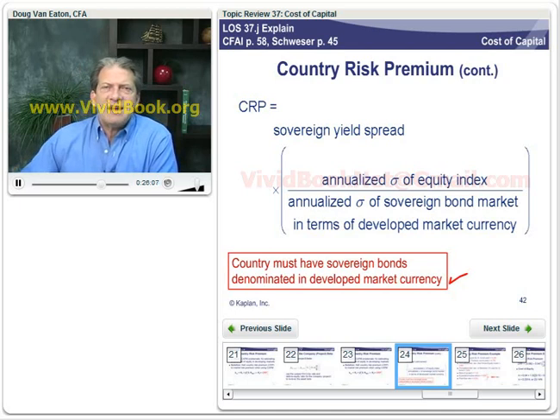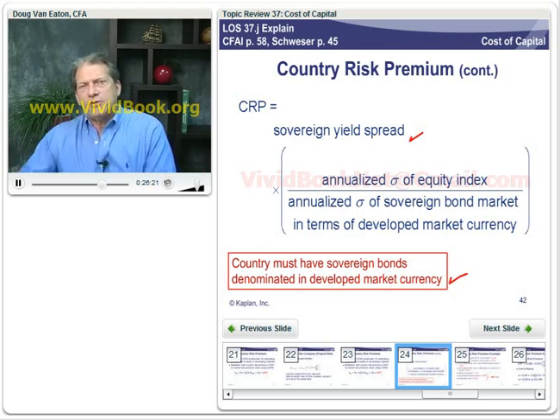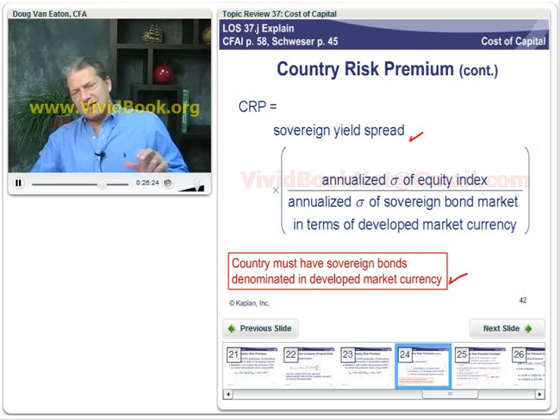So if we have that, then we can calculate this as the sovereign yield spread to US or whatever developed country we're using. So the sovereign yield spread of that country's issue to the developed country's issue, and then we're going to adjust that for relative volatility.